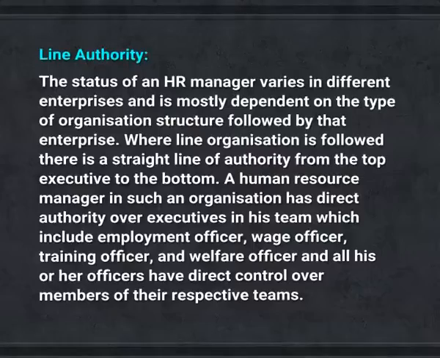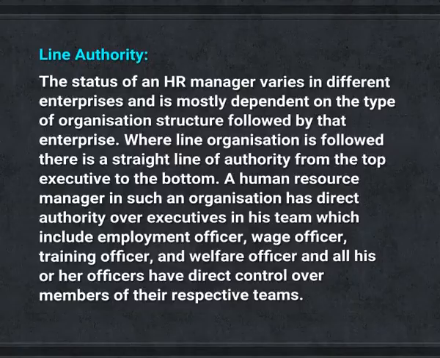Position and status of human resource manager. Line authority. The status of an HR manager varies in different enterprises and is mostly dependent on the type of organization structure followed by that enterprise. Where line organization is followed, there is a straight line of authority from the top executive to the bottom. A human resource manager in such an organization has direct authority over executives in his team, which include employment officers,